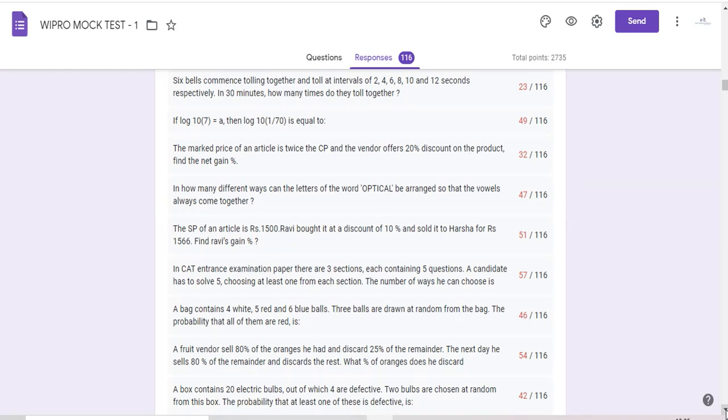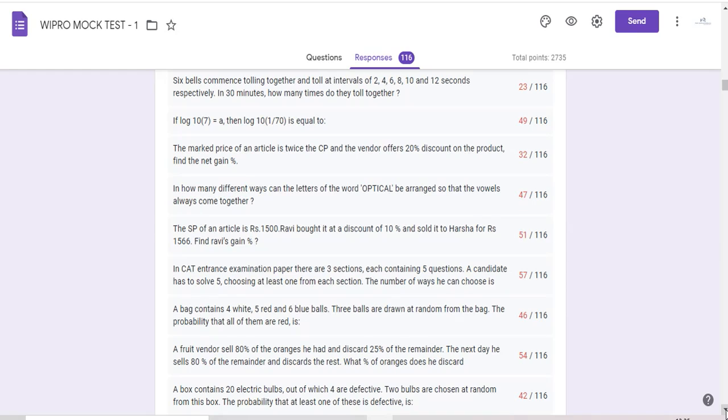Along with probability, you can take these. So numbers, permutations and combinations and probability, and profit and loss are the areas where the majority of you have done wrong. So in maths, you should concentrate on these topics.